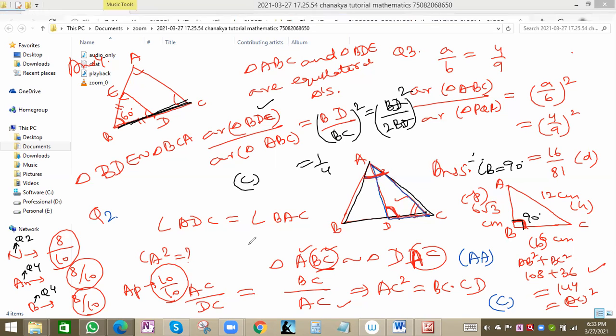And for tomorrow's test, what chapters can you give the test for? See, whatever chapters you have studied now, for those chapters you can give the test. Means new chapters like introduction to trigonometry, some applications of trigonometry, and circles. These three chapters you can give the test.